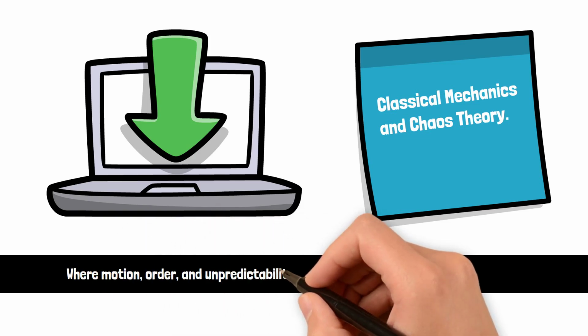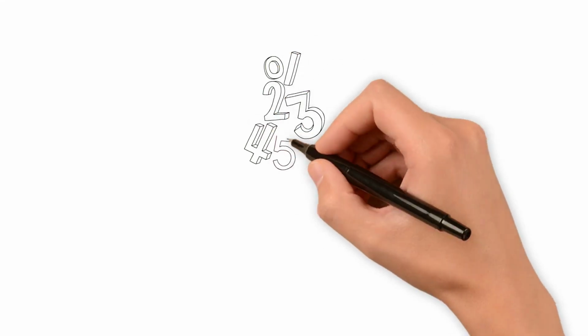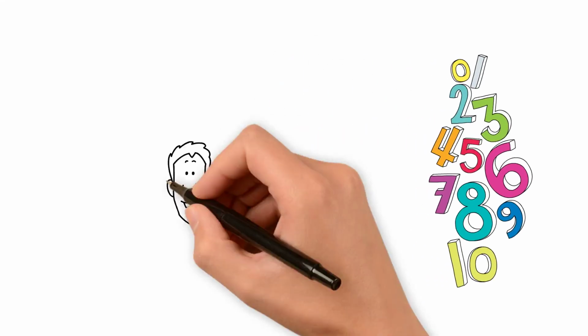In our next episode, we'll move into the world of classical mechanics and chaos theory, where motion, order, and unpredictability collide to form the patterns of nature itself. Because in physics, every equation is more than math, it's a story of how the universe speaks.